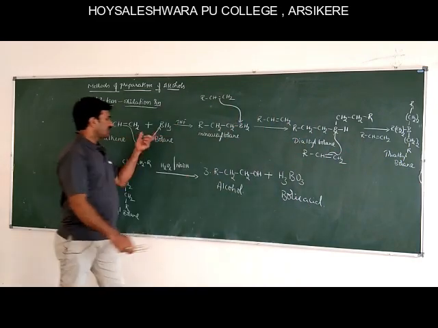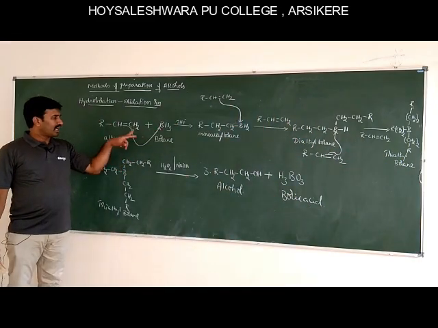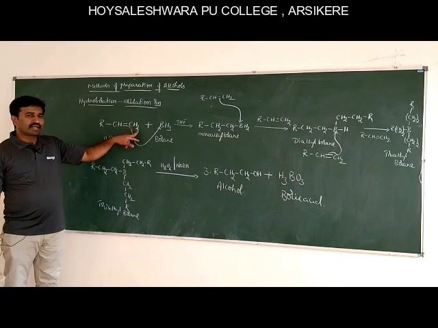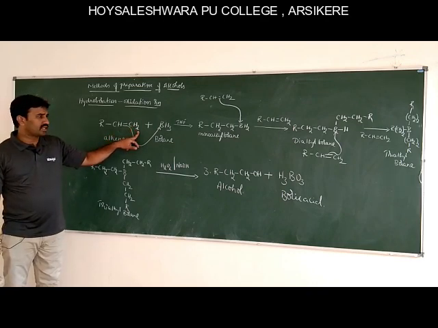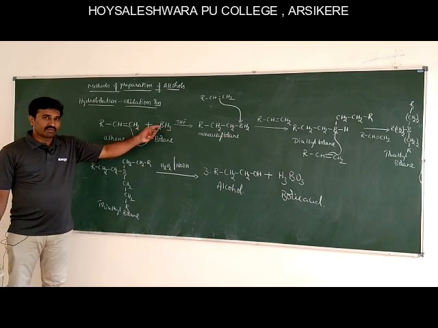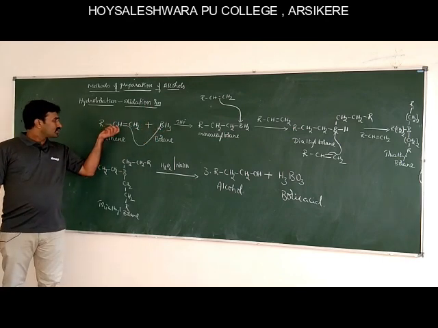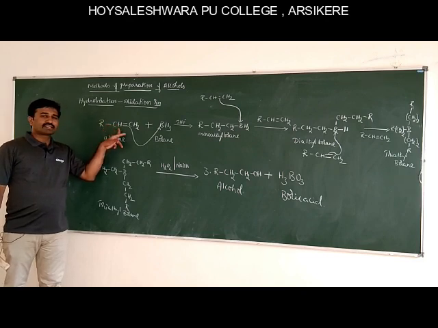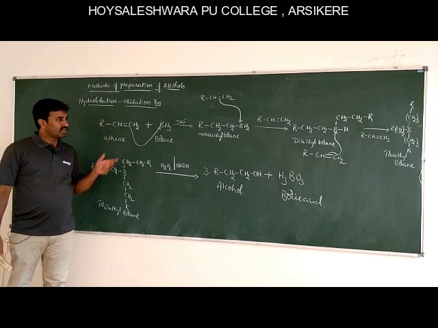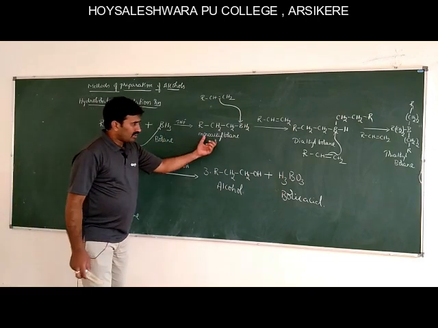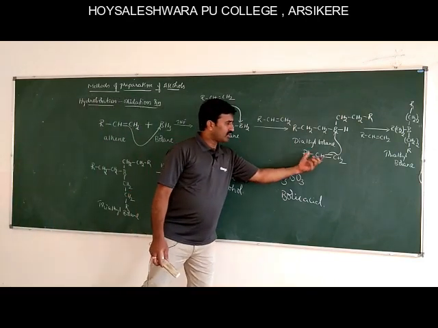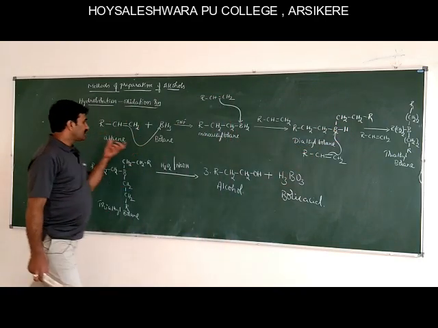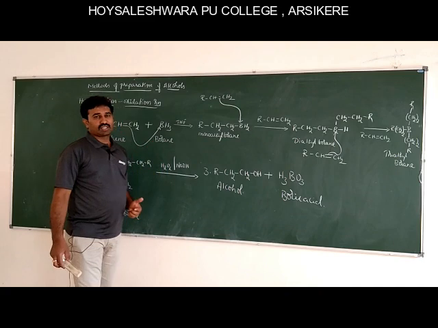Here if you see, the boron atom is attached to the sp2 hybridized carbon atom containing more number of hydrogen atoms, and the hydrogen atom of the borane adds to the sp2 hybridized carbon atom which has fewer hydrogen atoms. So monoalkyl borane forms initially, followed by dialkyl borane, and then finally trialkyl borane. So this is the hydroboration reaction.